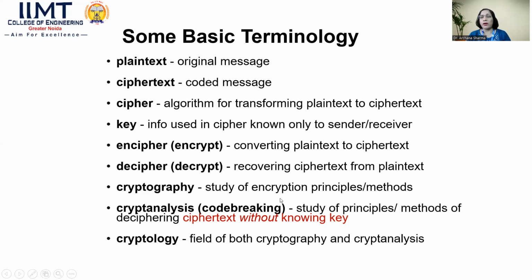When we are talking about cryptography, crypto means hidden, graphy means writing. So hidden writing is the basic objective, which should not be easily understood by the hacker. That is the perspective of cryptography. And cryptanalysis, that is code breaking, means that any unauthorized person is trying to decode that particular encoded text, which is the ciphertext, without knowing the key. So that is code breaking. Normally hackers do that. Cryptology is the field of both cryptography and cryptanalysis.